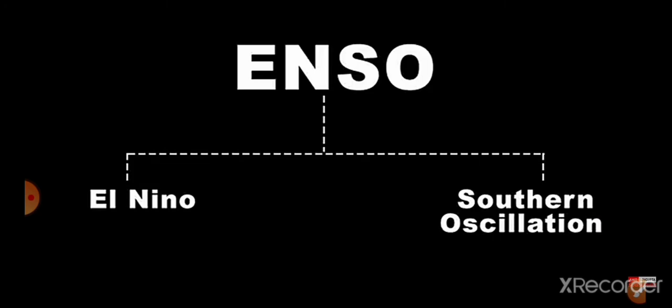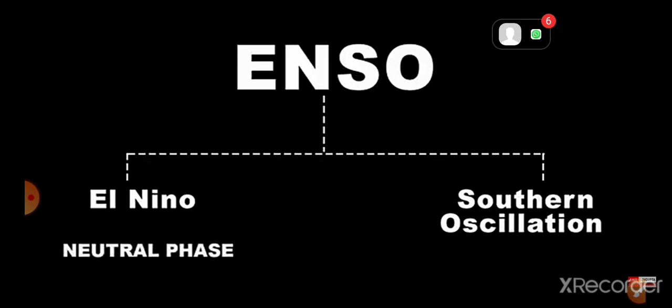To understand how ENSO occurs, we will need to break it into three phases. That's how it will make sense, and step by step the concept will get clearer. The first phase is the neutral phase. Actually, there is no such thing as a neutral phase when it comes to any of nature's phenomena. You see, nature has a constant ongoing cycle that has never stopped. But for our own understanding, we will have to create a neutral state where we can see how a particular thing starts and goes on. So the first phase among the three phases is the neutral phase.